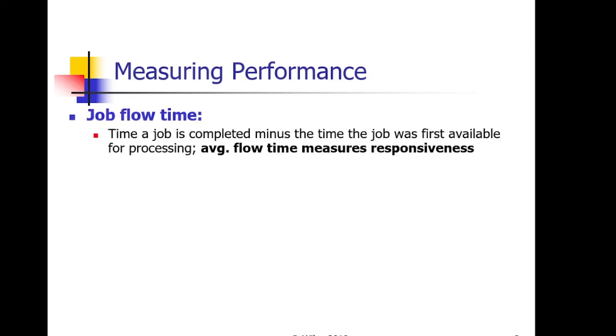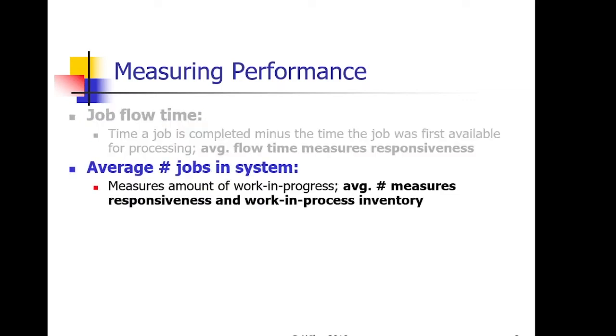For instance, job flow time measures the average flow time of the jobs, which measures responsiveness, meaning the less time we take to complete a job or to complete all the jobs in the sequence, the more responsive we are. Then there is the average number of jobs in the system, measured as the amount of work in process. This measures again responsiveness as well as work in process inventory.